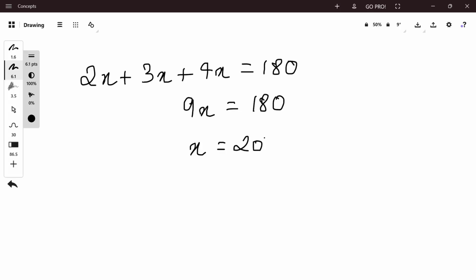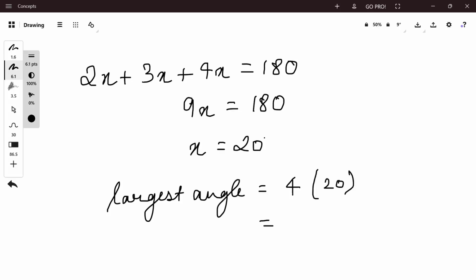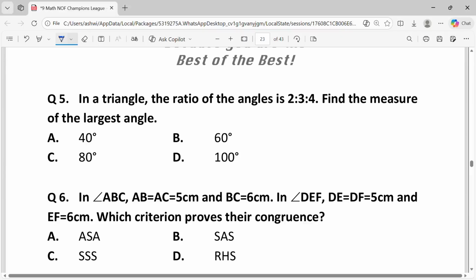The largest angle corresponds to the largest ratio, that is 4x. So the largest angle is equal to 4 into 20, that is equal to 80 degrees. From the given options, the answer is C, 80 degrees.